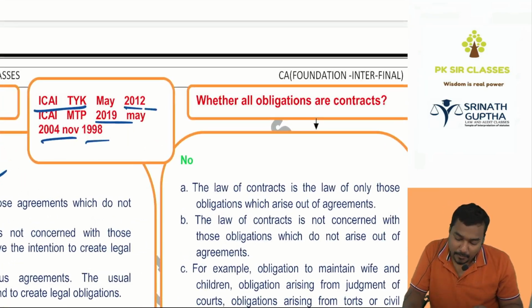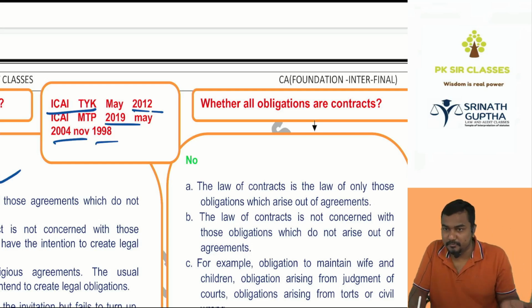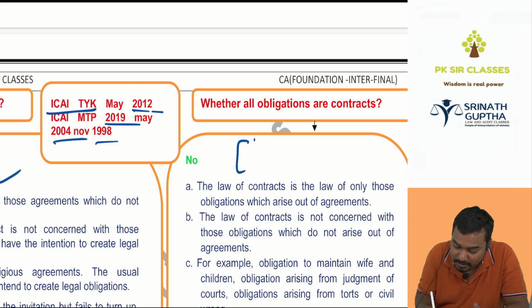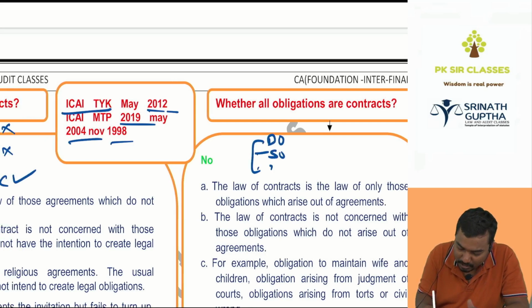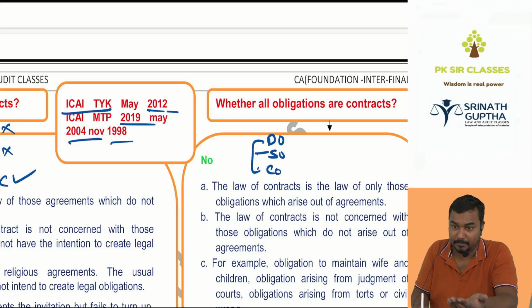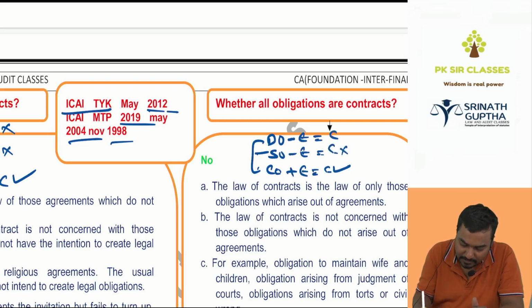Whether all obligations are contracts? There are 3 types of obligations. My mother has to prepare food for me, and I should take care of my children: domestic and social obligations. The last one is the commercial obligation: I should teach you people. This is enforceable, so it will become a contract. The others are not enforceable, so they will not become contracts.